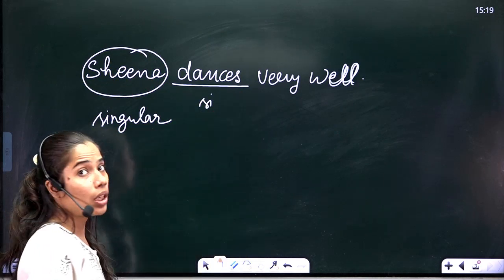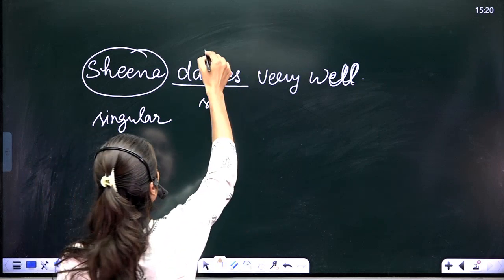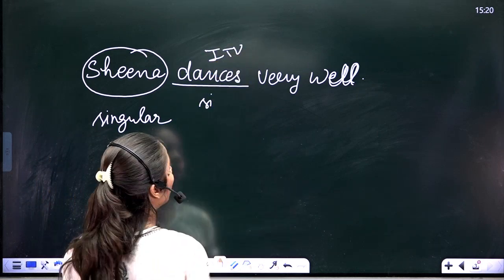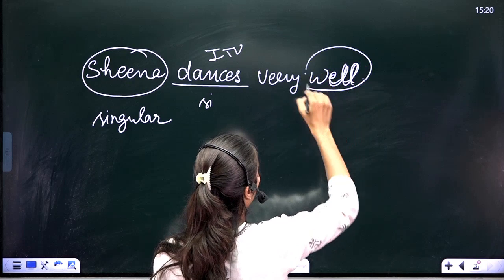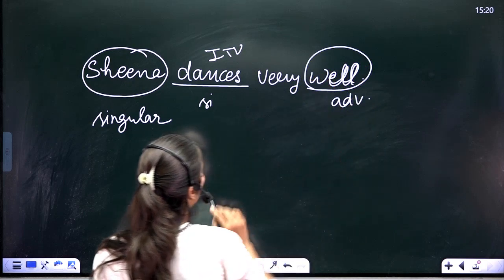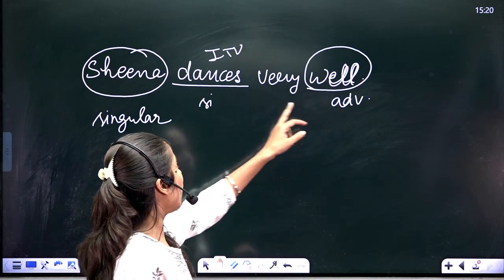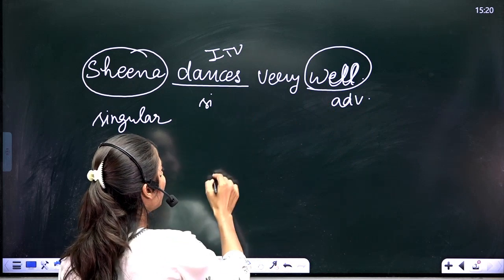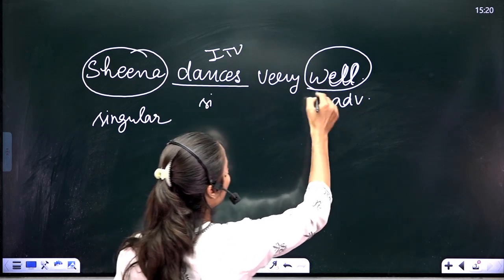And one more thing you can see here, that it is an intransitive verb, because what is well? Well is an adverb, because well is talking about its action, that how does she dance? She dances well.